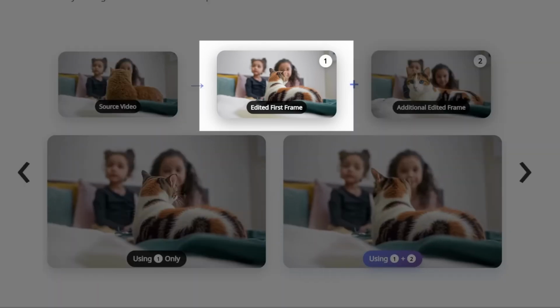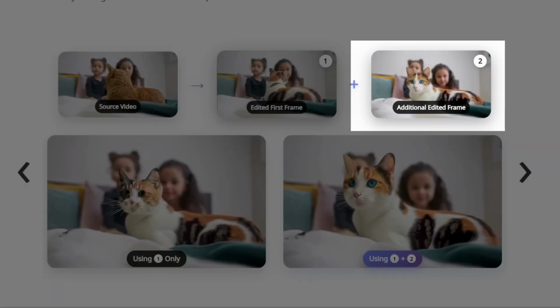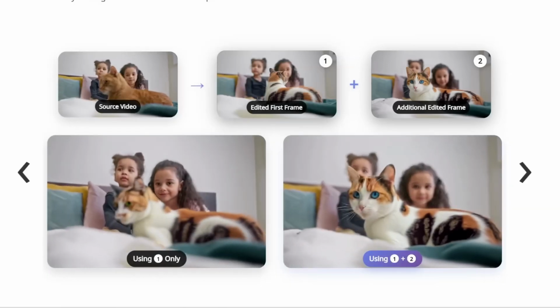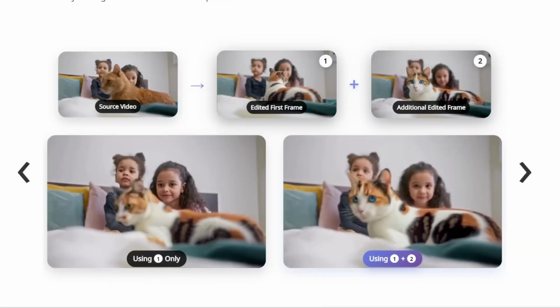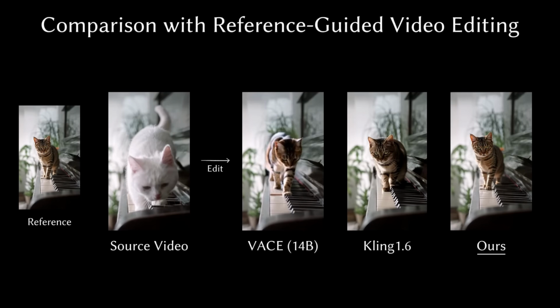Since the original first frame doesn't show the cat's face alone, it doesn't work. But we can add another frame, as you see here, showing the cat's blue eyes. And if we use both, here's what we get. Pretty cool.